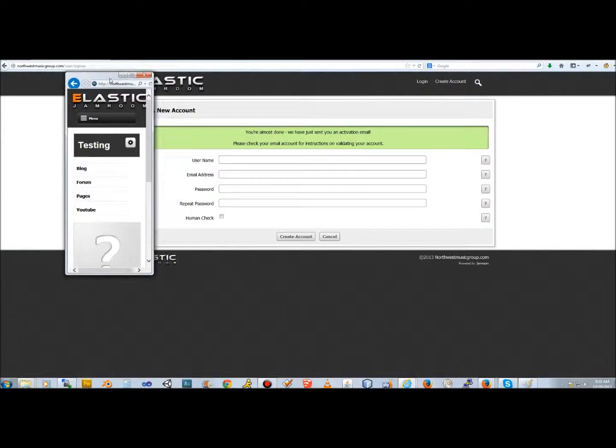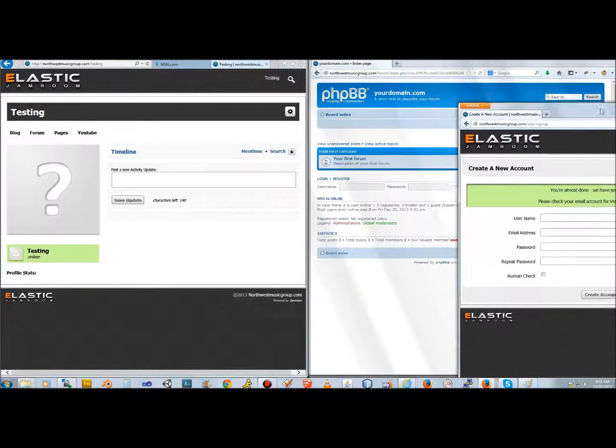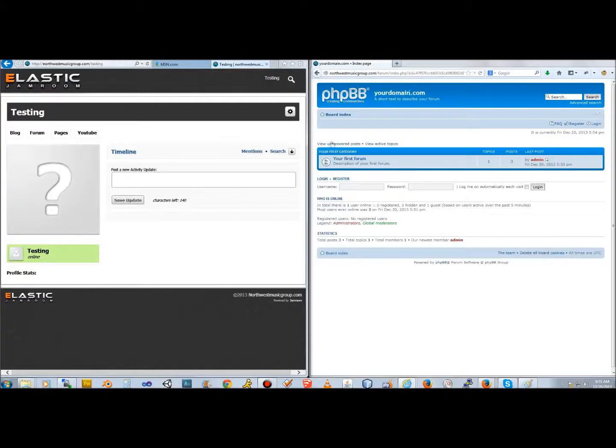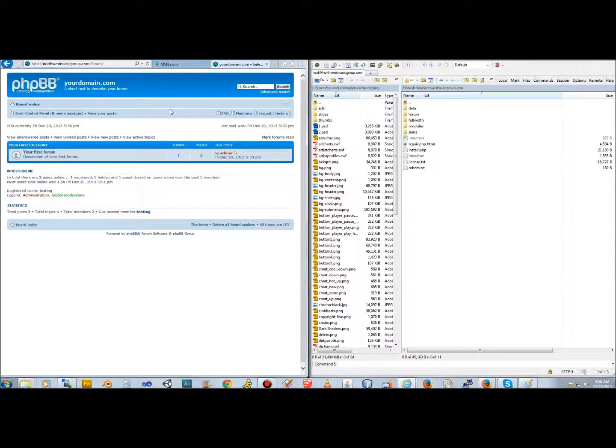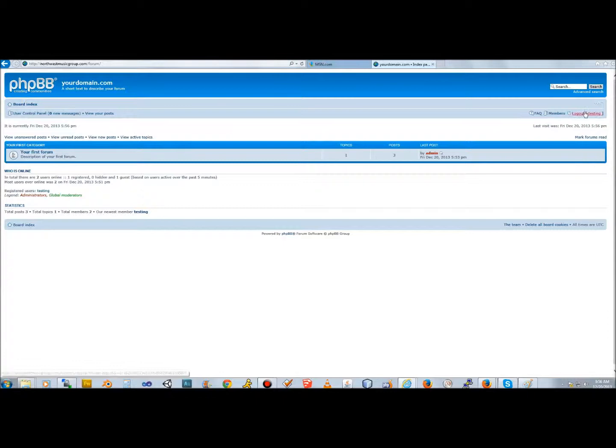So let's make two windows open here. There we go. So now that we're logged in here in our Jamroom as testing, if I refresh the page over in the phpBB, we are logged in as testing.